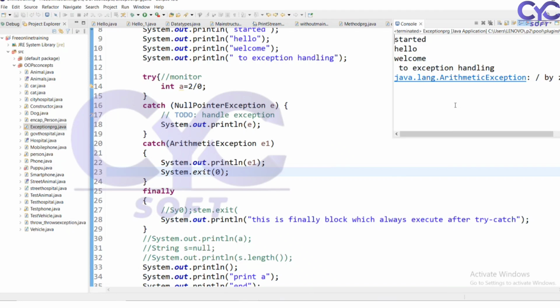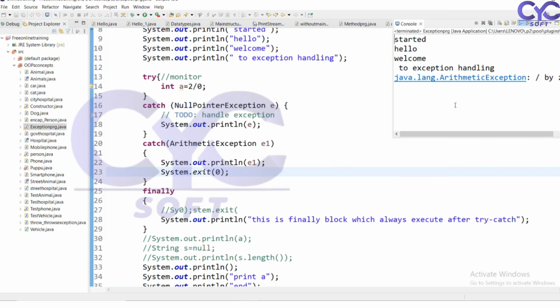In exception handling, we have different types of exceptions in Java that we can use in our regular activities, whenever we are working with Java concepts.